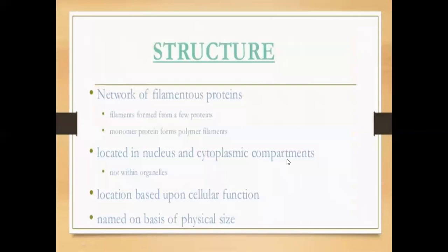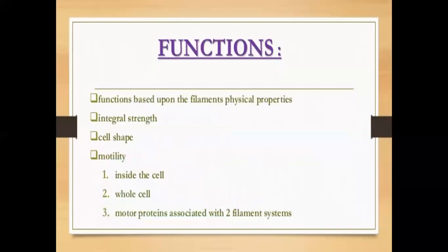Structure: a network of filamentous proteins. Filaments form from a few proteins. Monomer proteins form polymer filaments located in the nucleus and cytoplasmic compartment, not within organelles. Location is based upon cellular function, and names are based on physical size. Functions are based upon the filaments' physical properties: integral strength, cell shape, motility inside the cell and of the whole cell, and motor proteins associated with two filament systems.